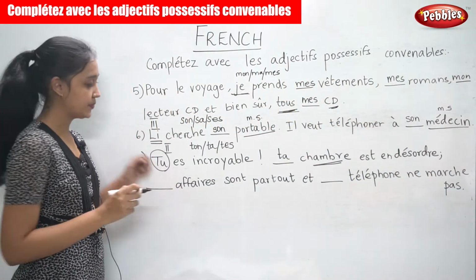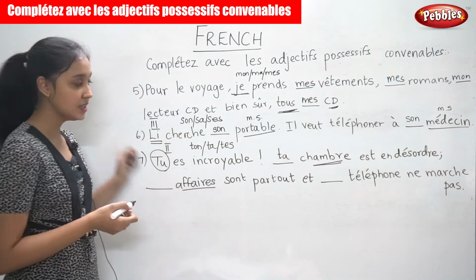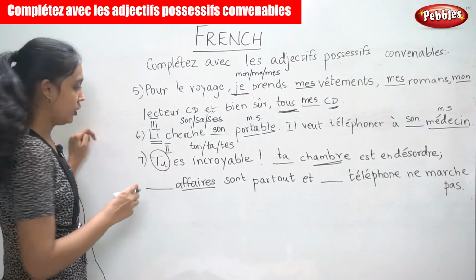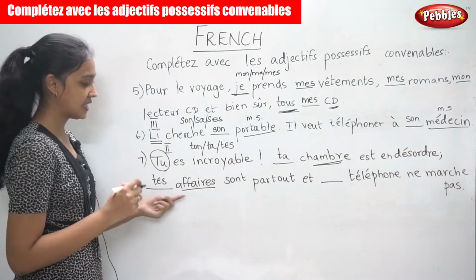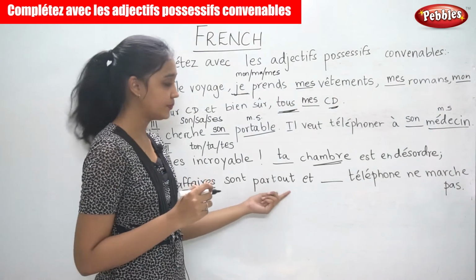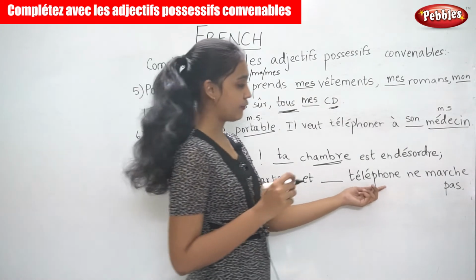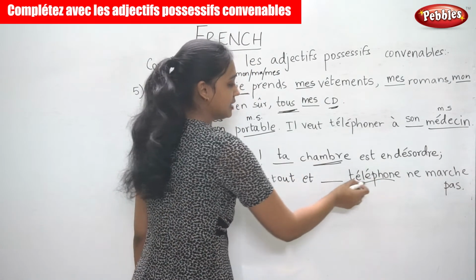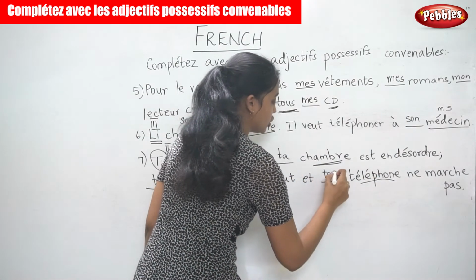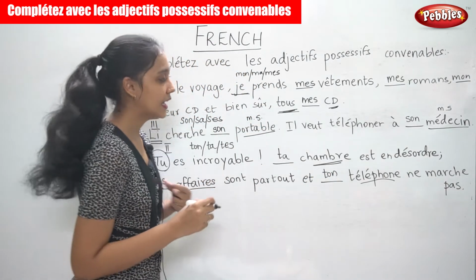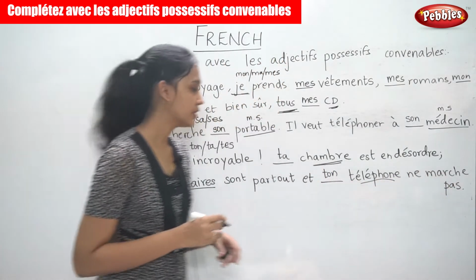___ affaires. Now the noun here is affaires. It is in the plural form. So we write tes affaires sont partout et ___ téléphone. Now this is in the masculine singular form. So you write ton téléphone ne marche pas.